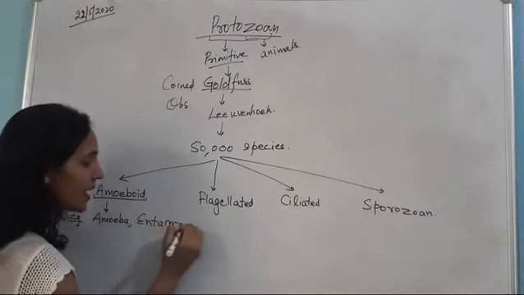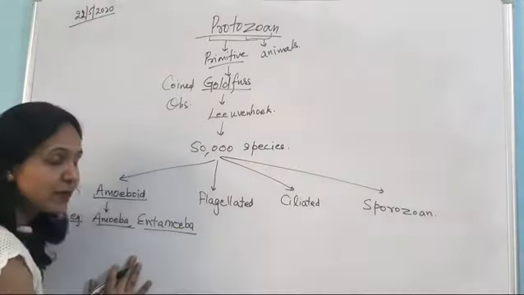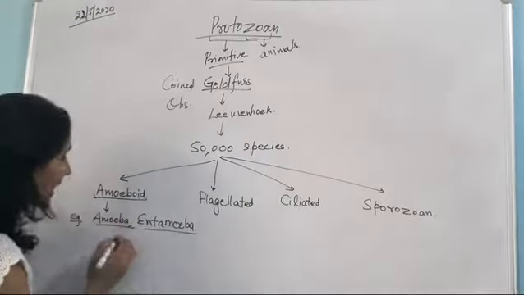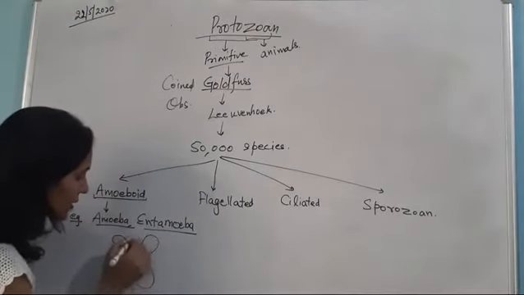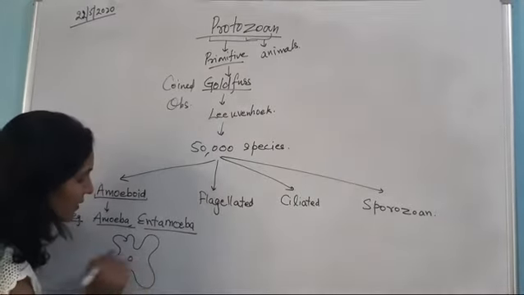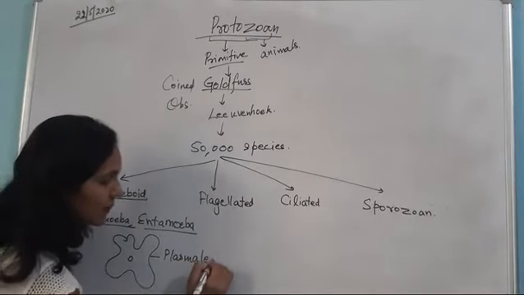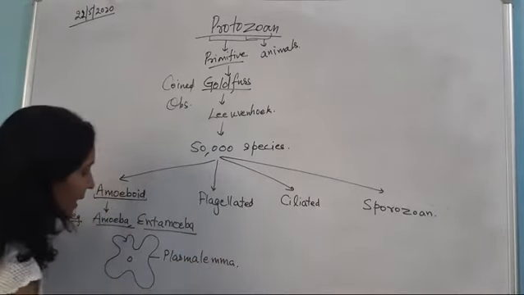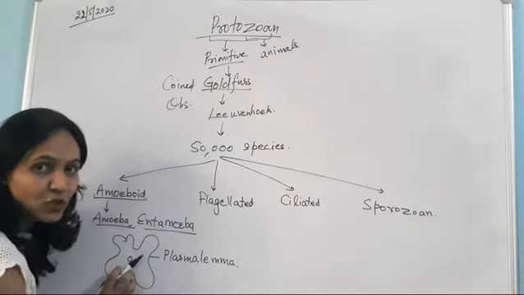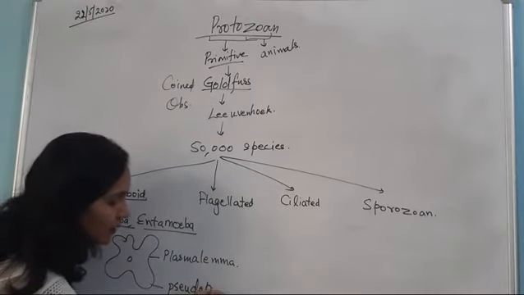So the first term amoeboid has amoeba and entamoeba as examples. These two organisms you are very familiar with because you have studied them in your lower classes. Remember the structure of amoeba. It is an irregular structure which has a nucleus and a plasma lemma, which is nothing but the cell membrane. And this plasma membrane has various invaginations known as pseudopodia.